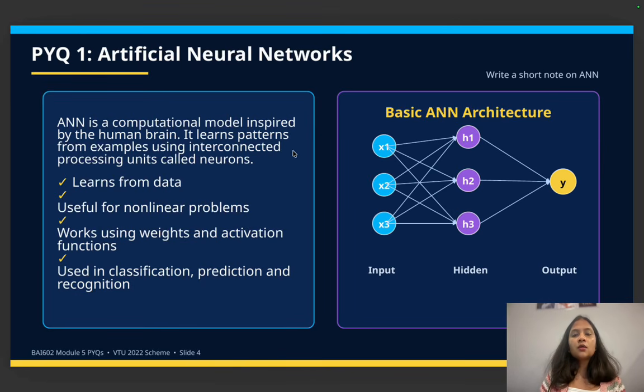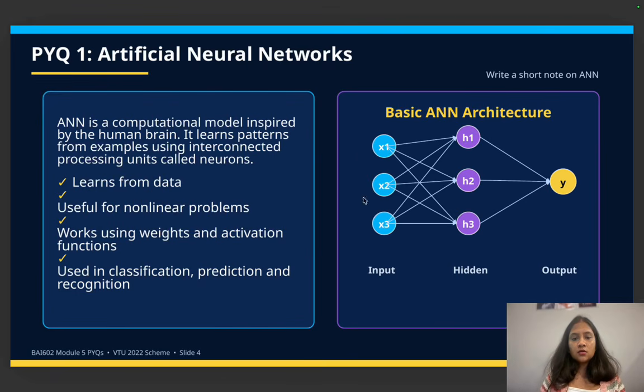Okay, so what you are able to understand here is that it learns from the data and is useful for non-linear problems, and works using weights and activation function. So in ANN, you are going to have the weights and the activation function. It is going to make use of that, and then give the required output.